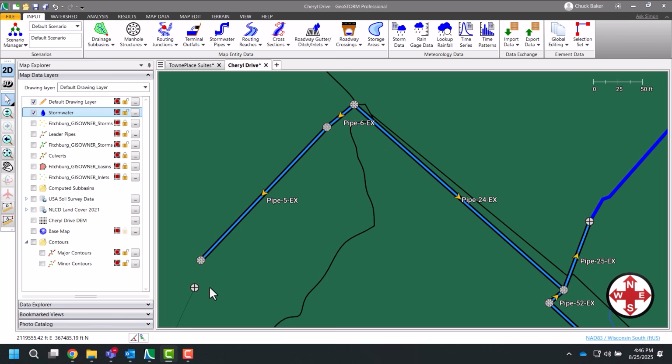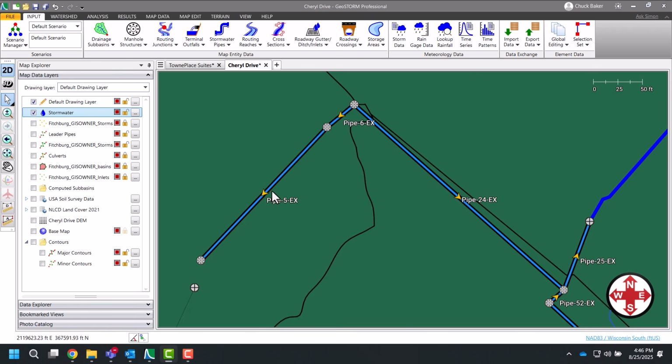The reverse direction command allows you to quickly switch the flow direction of a pipe or other network elements, such as river reaches, roadway segments, and roadway crossings. When a pipe is reversed, its inlet and outlet nodes are swapped automatically. In this tutorial, we'll demonstrate the process using pipes.